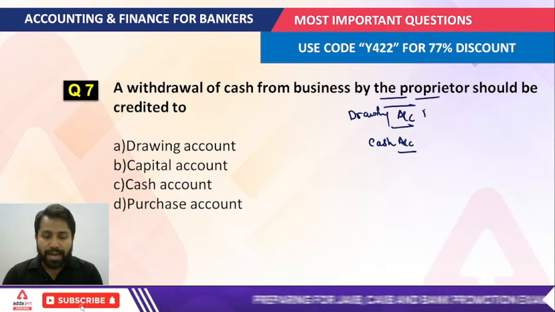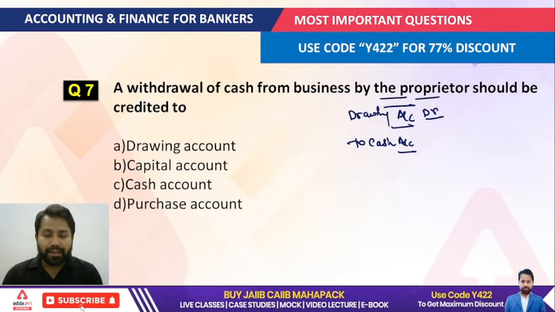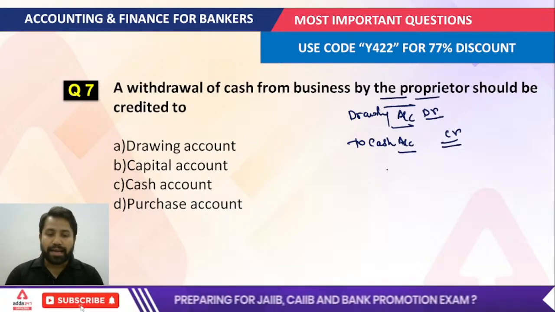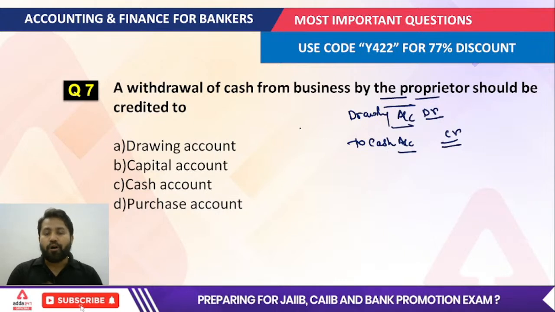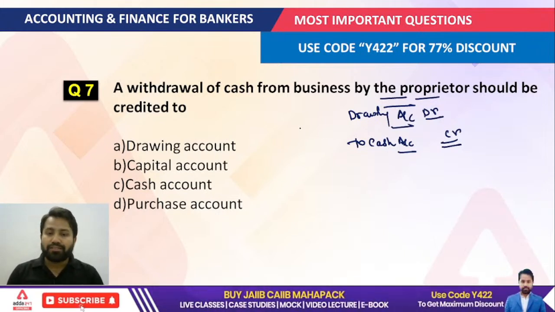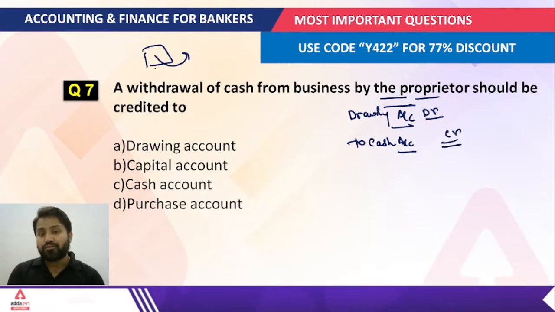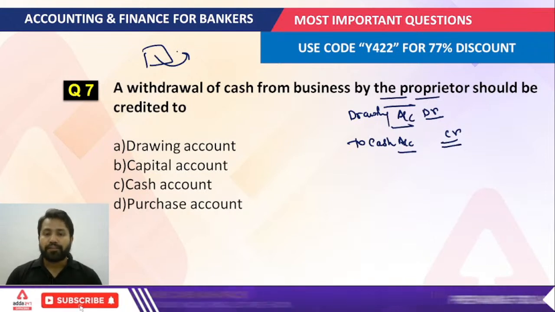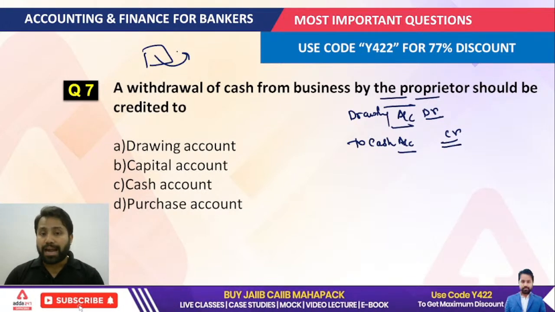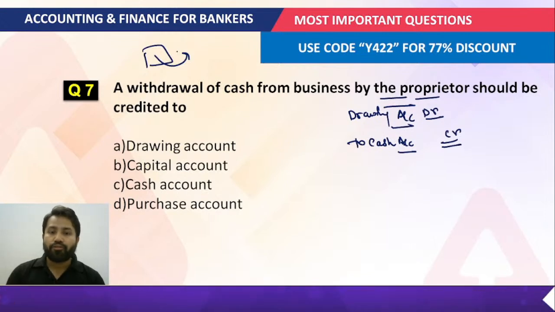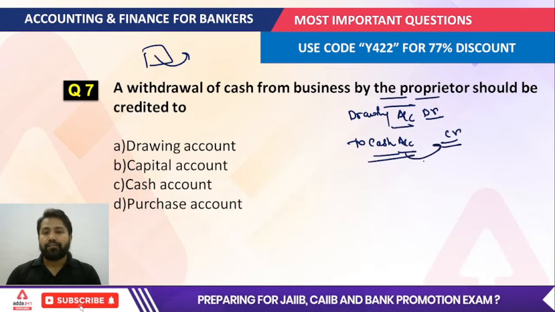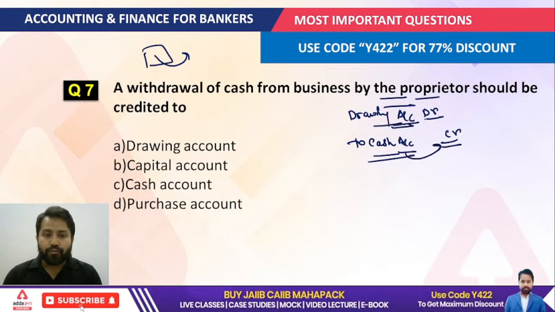The drawing account would be debited, and the other account should be credited. In what respect are we saying that? Because in that scenario cash is going out from the business. Whenever any asset is going out from the business, for the real account category, the debit and credit concept says debit what comes in and credit what goes out. So that's why in that scenario the cash account is going to be credited, while the drawing account would be debited.